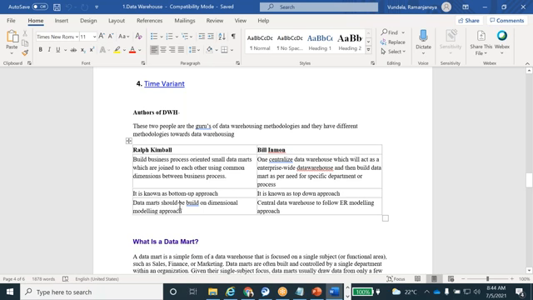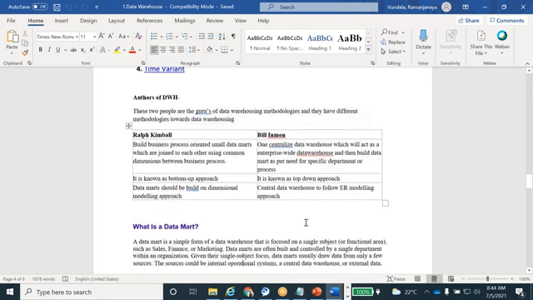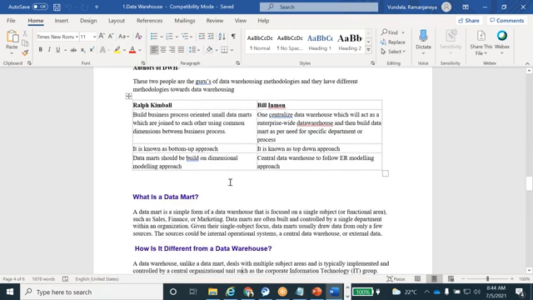Okay, data marts should be built on the dimensional modeling approach. Central data warehousing follows the ER modeling approach. Clear, guys? The authors of data warehousing: one is Ralph Kimball, one is Bill Inmon.